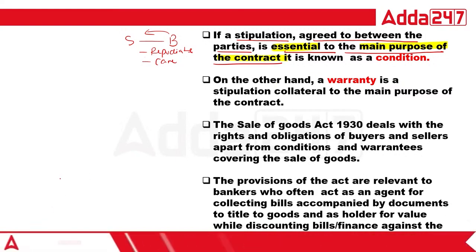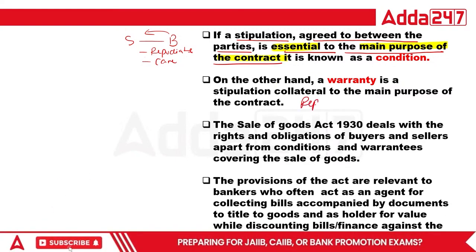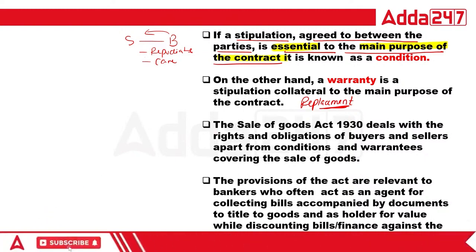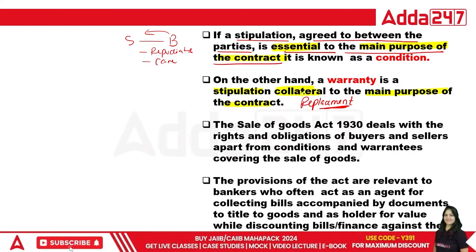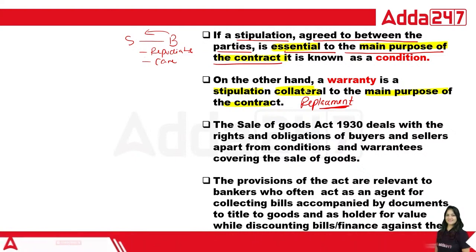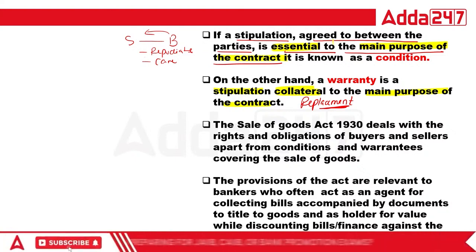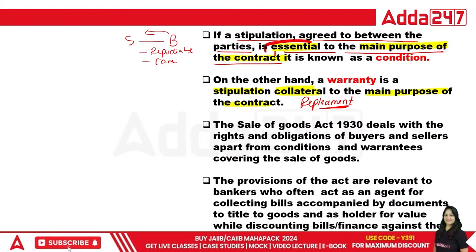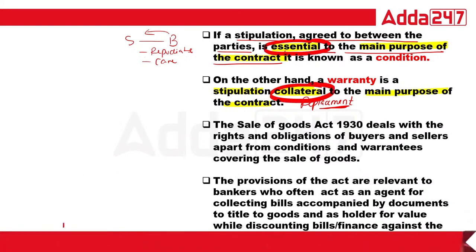Warranty is basically only the replacement of the thing. Okay, so this is warranty. See, stipulation, collateral. So you have to understand this word collateral to the main purpose of the contract, and this is the main purpose. Okay, collateral, and that is essential. So you have to remember these two words: essential, and this is collateral.